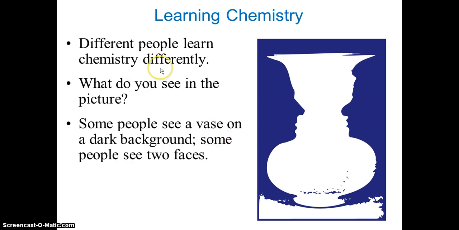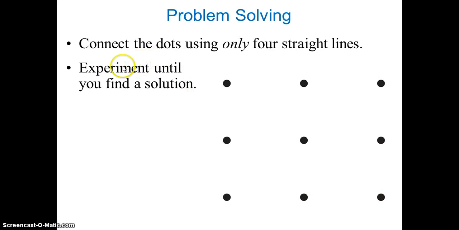Now, different people can learn chemistry differently. What do you see in this picture? Some people see a vase on a dark background, and some people see 2 faces. So we are going to talk about problem solving.